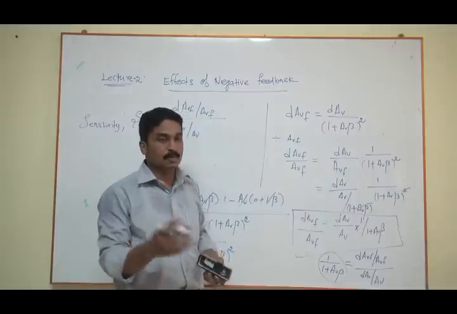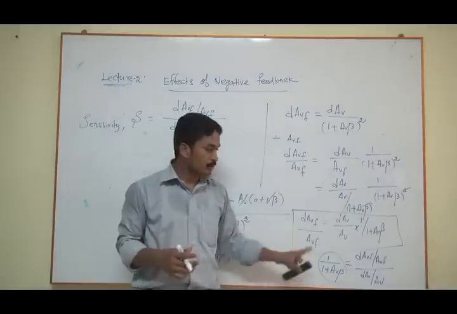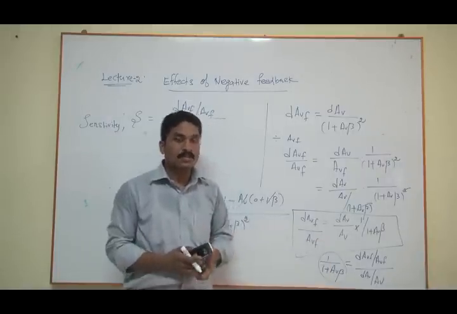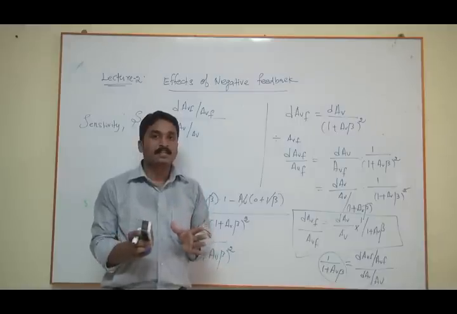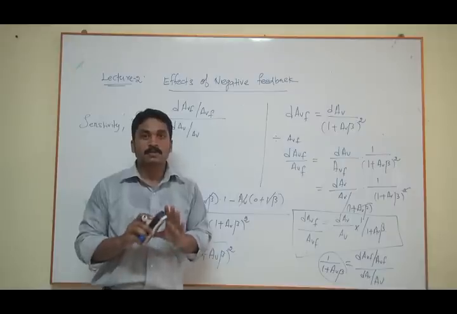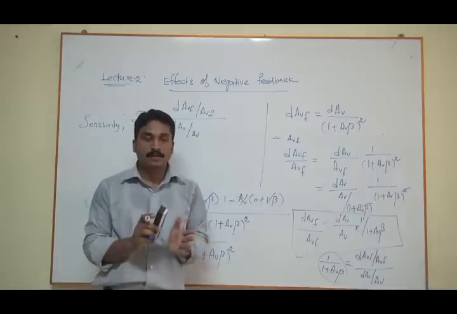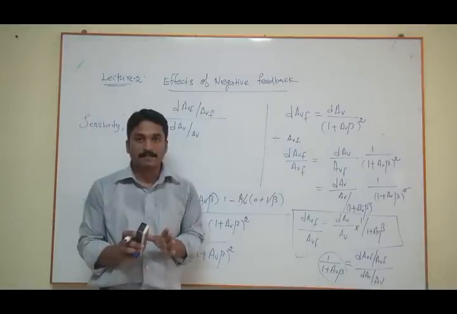Let us do some problems from this equation so that you can get a clear idea about it. But now just try to understand that your gain completely depends on the factor beta. So if there is any variation because the components are aging, it doesn't affect your gain, right?